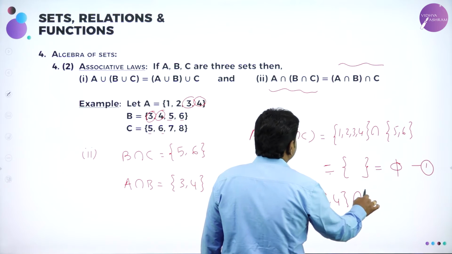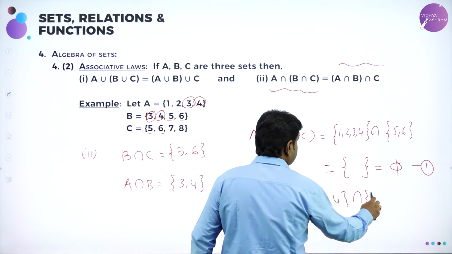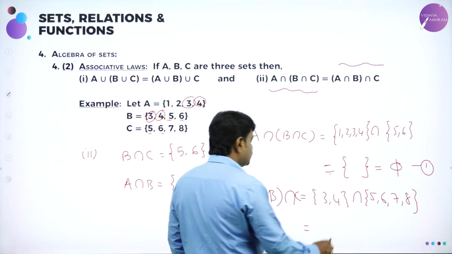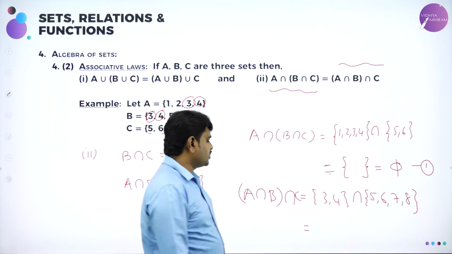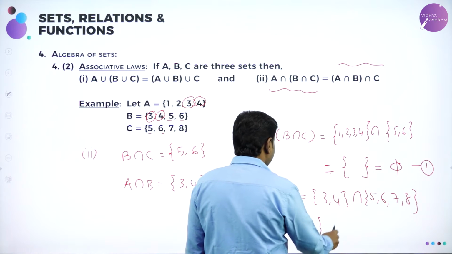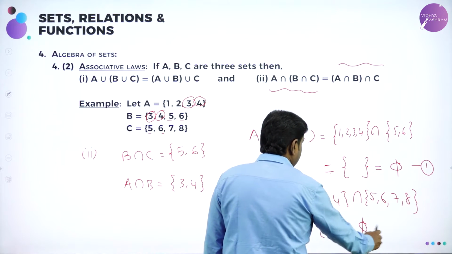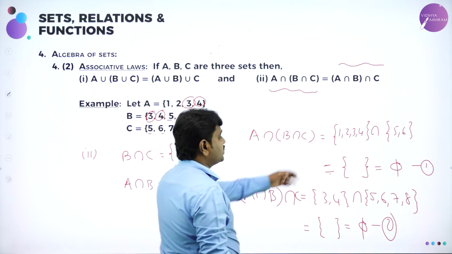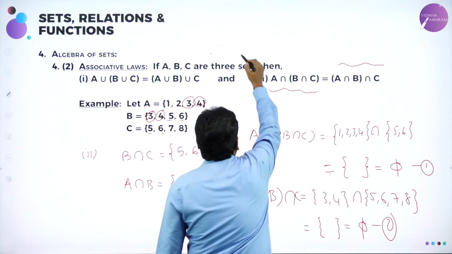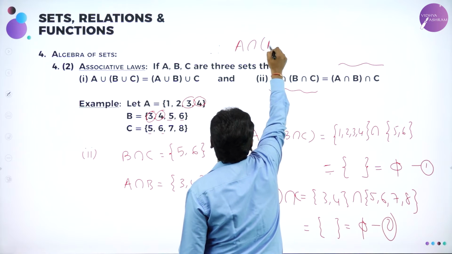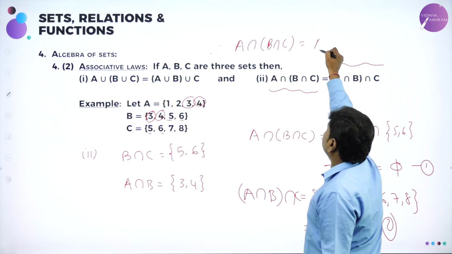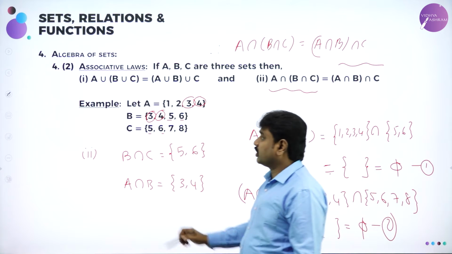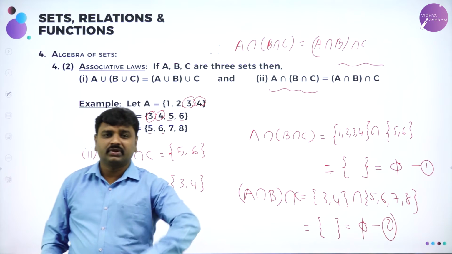Intersection C. What is C given? 5, 6, 7, 8. Observe, my dear students, do we have any common elements in these two? We don't have any common elements in these two. So A intersection B intersection C will become the null set. So what is the conclusion? Both are giving you the null set. Both are the same. Therefore, (A intersection B) intersection C is the same as A intersection (B intersection C). Hence the proof. So we call this law associative.